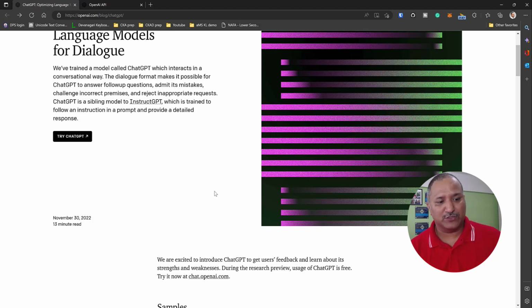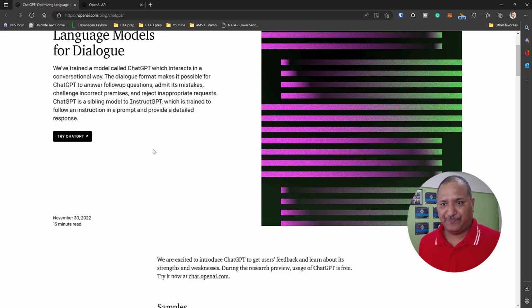One of the things this allows us to do is ask questions in different prompts to ChatGPT, and it responds in a human readable format, almost like a human or an individual is responding to our queries. It also keeps track of what we have asked in the past, and we can go back and forth and revise our questions. We can rephrase our questions and get different kinds of responses.